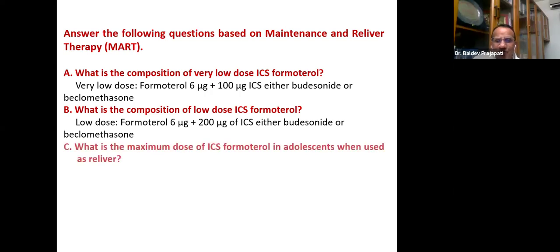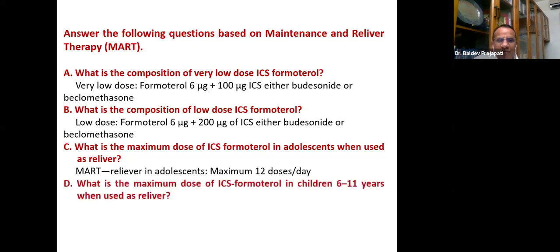And the maximum dose of formoterol in adolescents when used as a reliever. Please remember, in MART, reliever in adolescents, maximum 12 doses per day. Number of doses, 12 doses per day. I think this is very important and probably very commonly people may ask in our table viva and so many other places. What is the maximum dose of ICS formoterol in children 6 to 11 years when used as a reliever? Maximum dose?